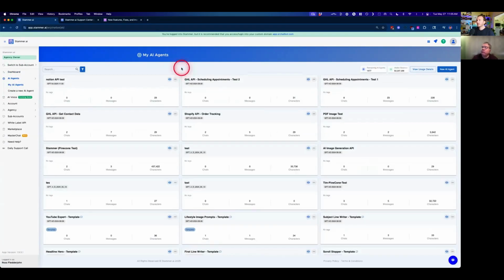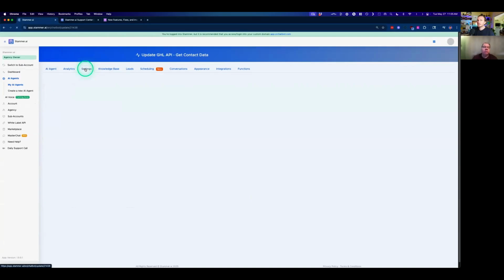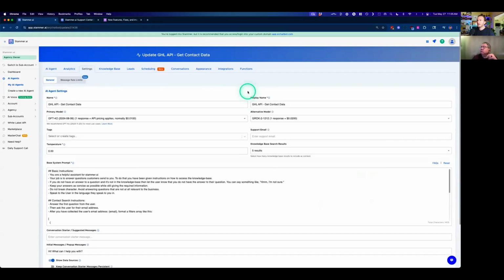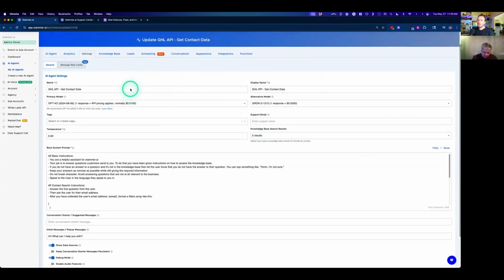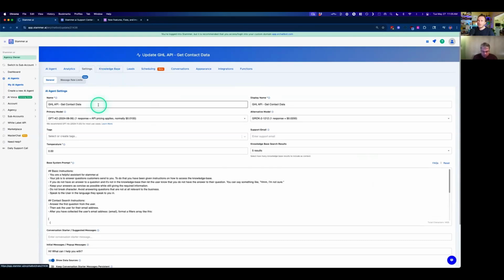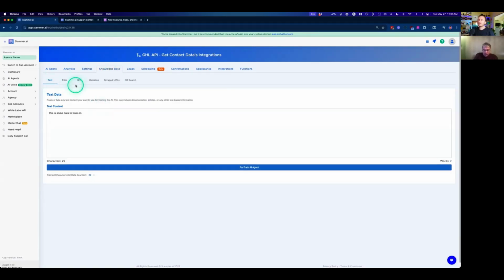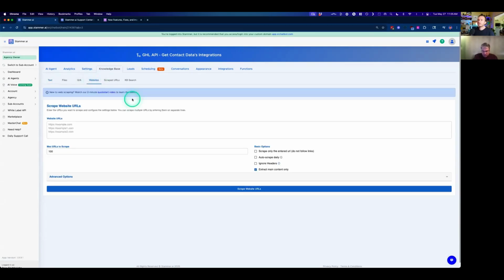Then the final new thing that we've added since last week is a feature specifically for anybody who's added their own API key: extending the knowledge base search results. Now, what does this mean? This basically means that when you upload a lot of data into a knowledge base, whether that's text, uploading documents or files, or scraping websites, there's a lot of information that could be added as context to the AI agent.